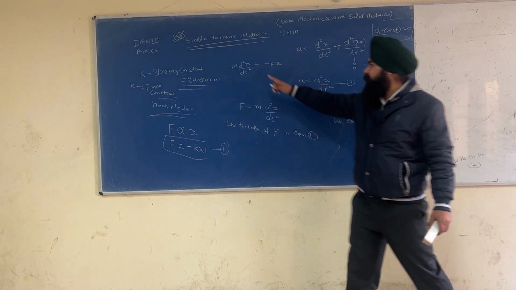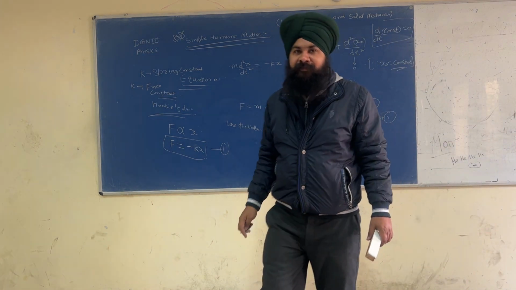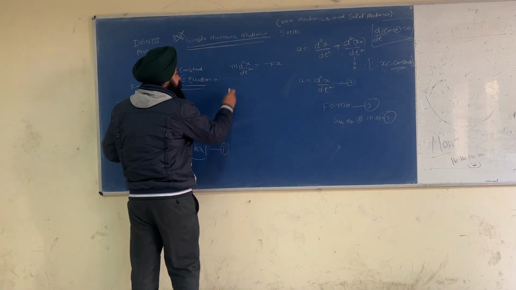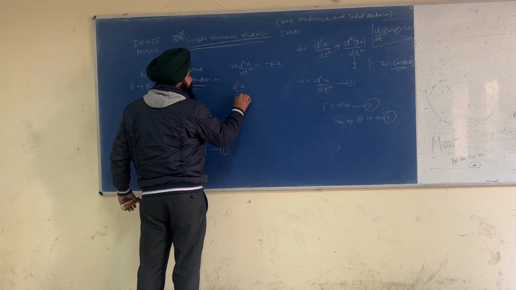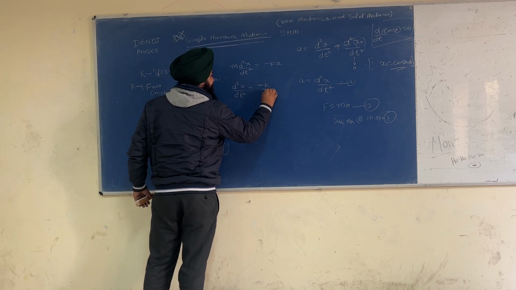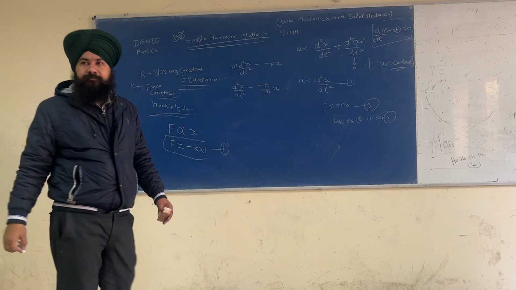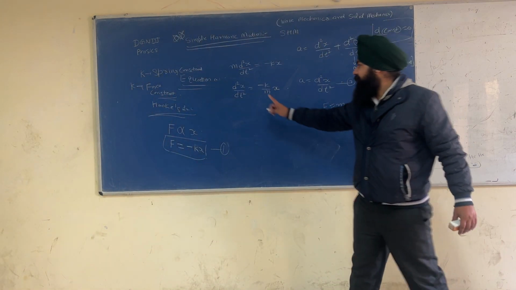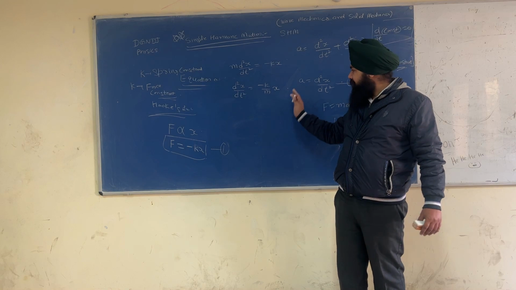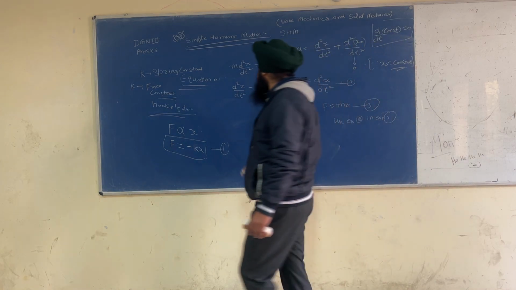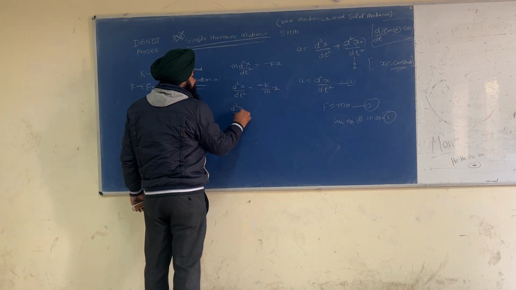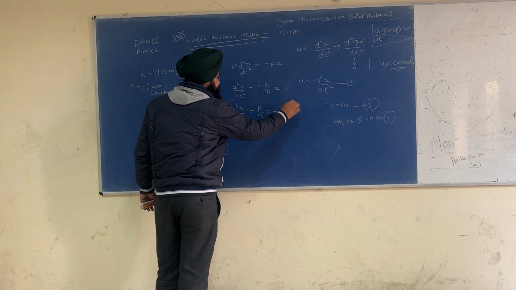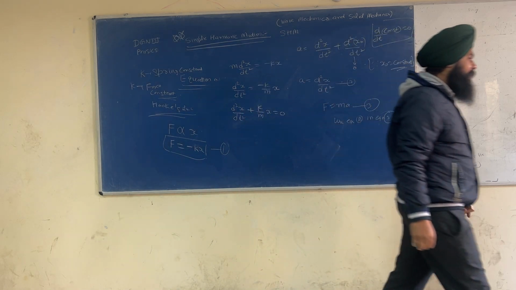And this is m d2x by dt square is equal to minus of kx. So please rearrange the terms. So I can write d2x by dt square is equal to minus k by m into x. So this is the left hand side, this is the right hand side. So please bring this term into the left hand side: d2x by dt square plus k by m into x is equal to 0. This is the equation.